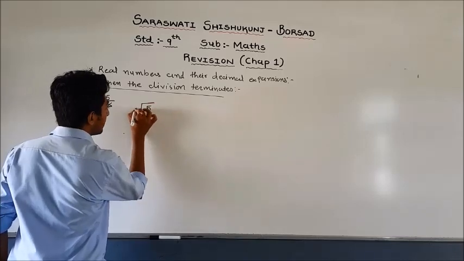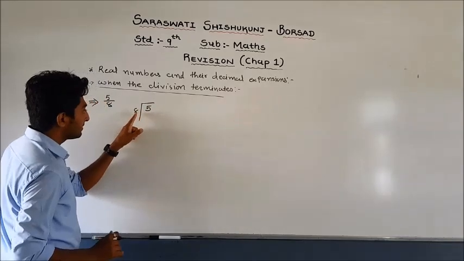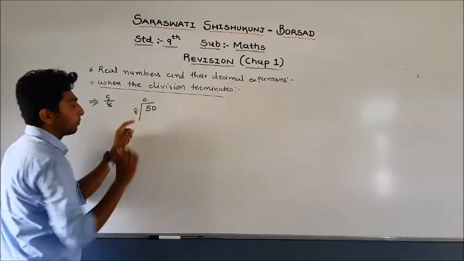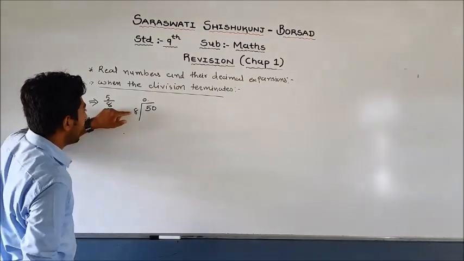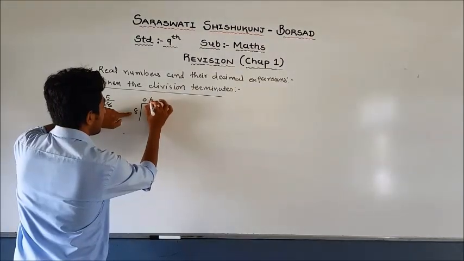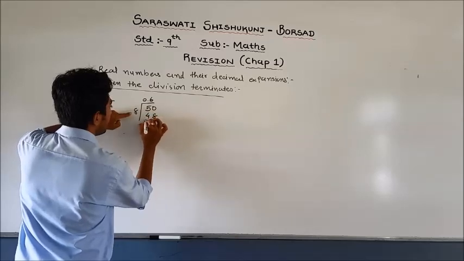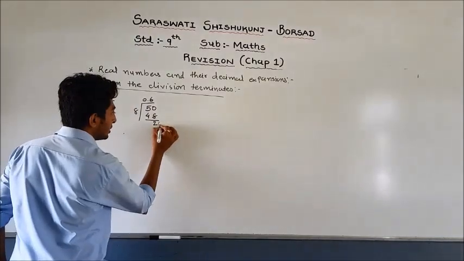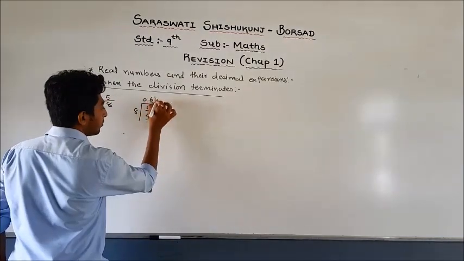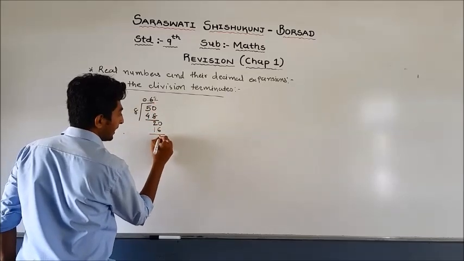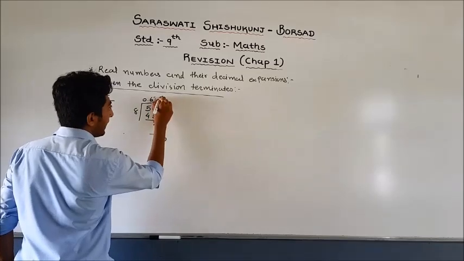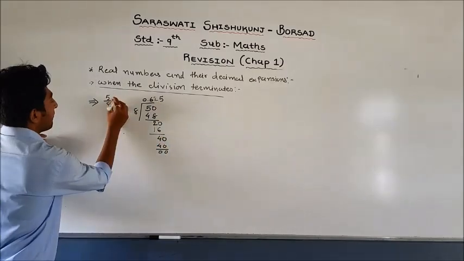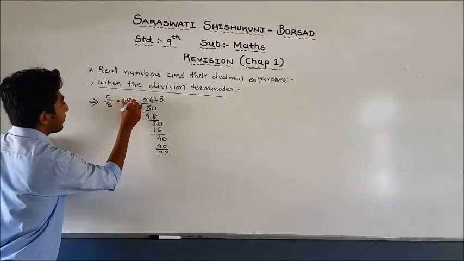First you have to divide 5 by 8. Here 5 is less than 8, so first of all you have to put 0 point. Now we know that 8 6s are 48. The answer is 2. Okay, so again 0, 8 2s are 16. Again 4, 0, 8 5s are 40. That is, the answer is 0. So 5 by 8 we can write as 0.625.